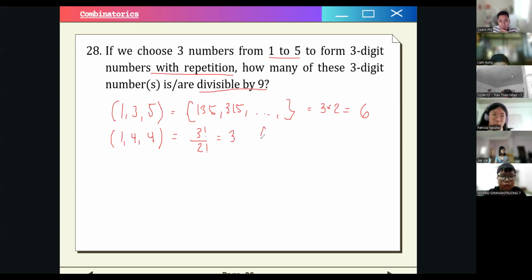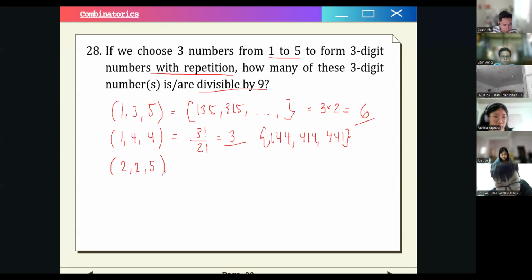To show the 3 ways, we have 144, 414, and 441. So we have 6 and 3. And then what are the other combinations, guys? You can also have 2, 2, 5, 2, 3, 4, and finally 3, 3, 3.